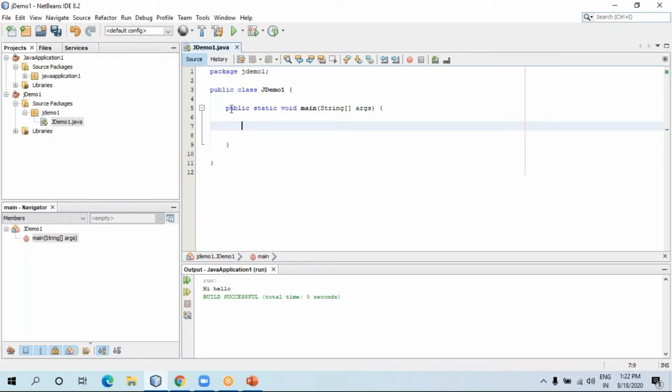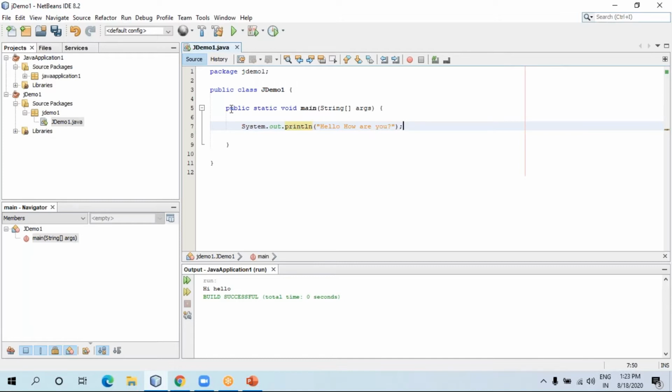If I want to print anything, any line, like name, hi, hello, whatever it is, how do I print it? Java gave us System.out.println. This println is the function, and with the help of this function you can print anything. For example, hello, how are you? You can write anything, but within double quotes. So this is a simple syntax.